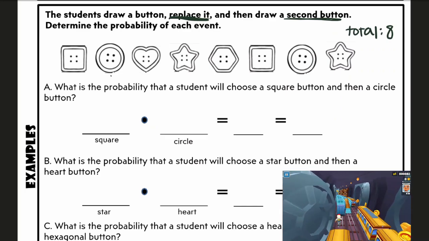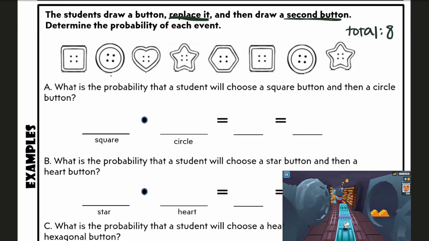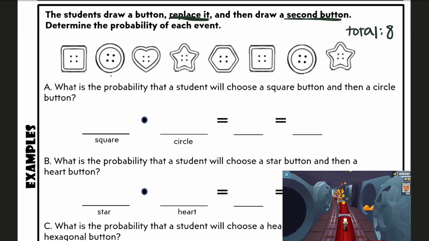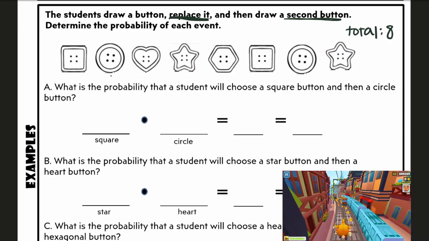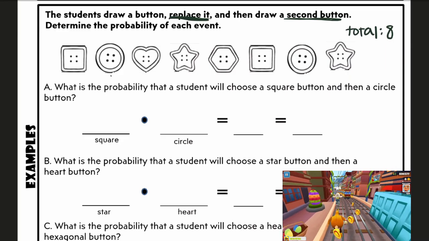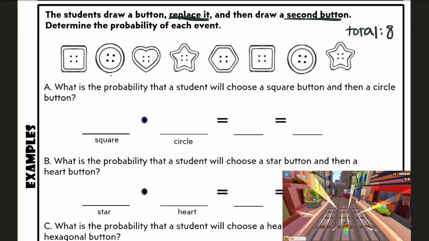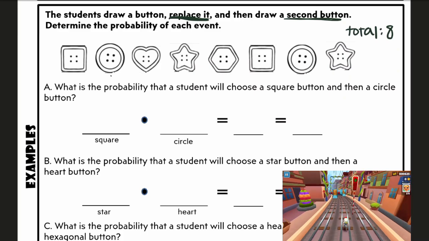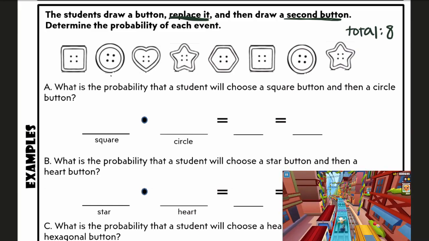But we know it's an independent event because we are taking that button and putting it back. So we're not affecting future events. We're going to talk about dependent events in the future, where we are affecting future events. But right now we're just picking a button, putting it back, and each time I have 8 total buttons, and the buttons are all the same every single time I pick. That's what we mean by replace the button.